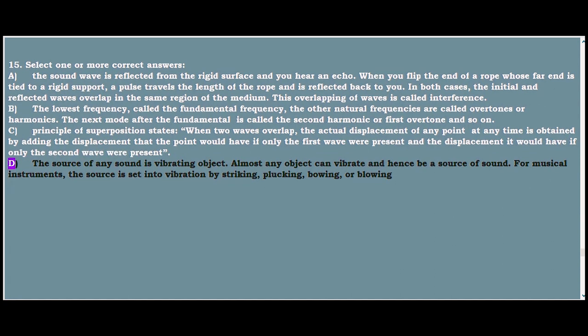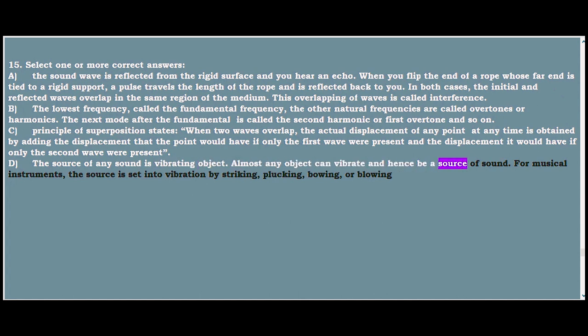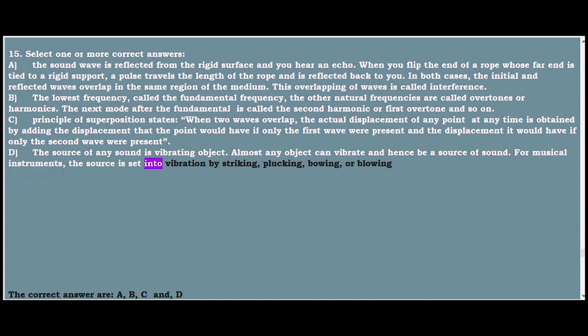D. The source of any sound is a vibrating object. Almost any object can vibrate and hence be a source of sound. For musical instruments, the source is set into vibration by striking, plucking, bowing, or blowing. The correct answers are A, B, C and D.